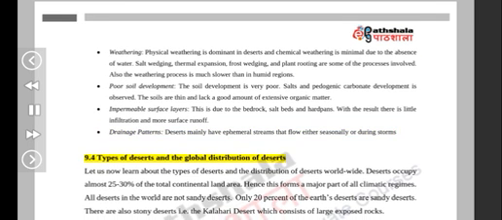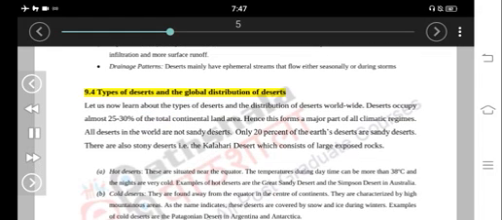9.4 Types of deserts and the global distribution of deserts. Let us now learn about the types of deserts and the distribution of deserts worldwide. Deserts occupy almost 25–30% of the total continental land area. Hence this forms a major part of all climatic regimes. All deserts in the world are not sandy deserts. Only 20% of the Earth's deserts are sandy deserts.